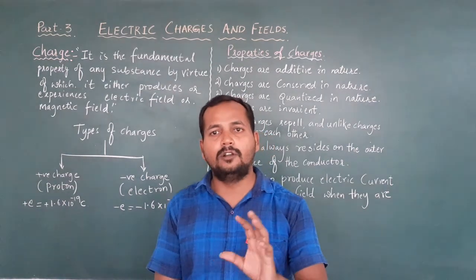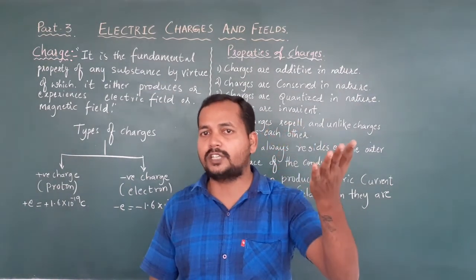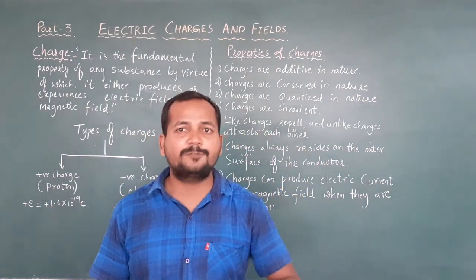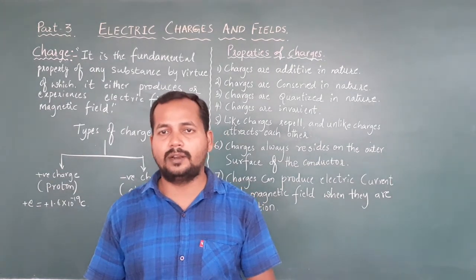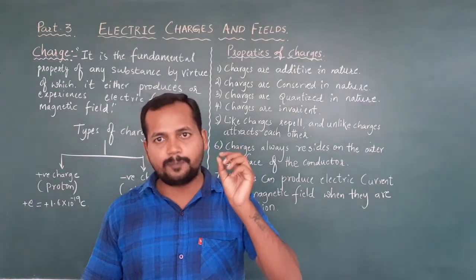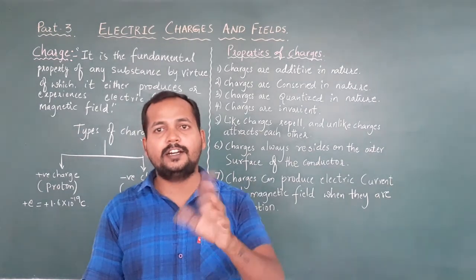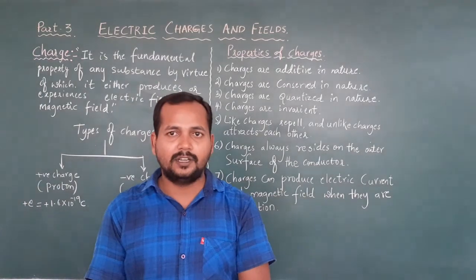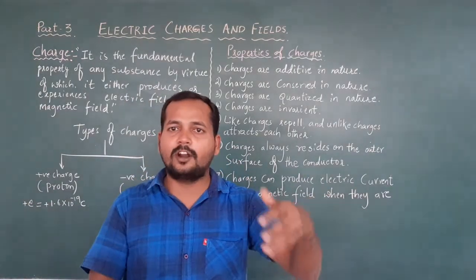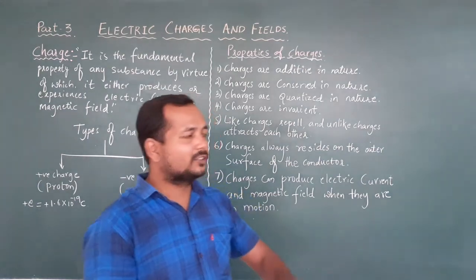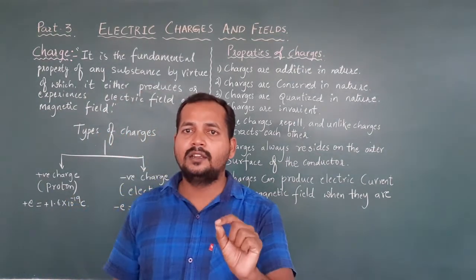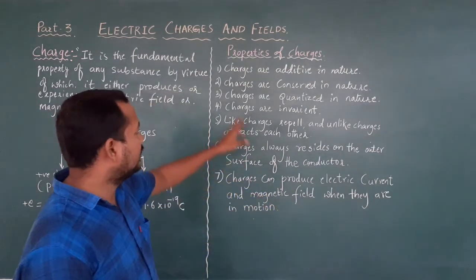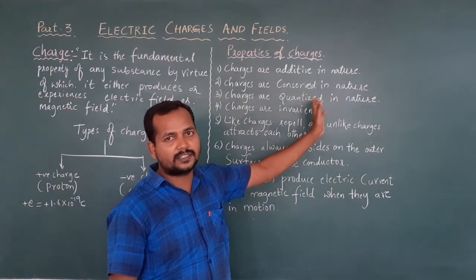They are available in full: 1 charge, 2 charge, 3 charge, 4 charge will be there. They are not available like 0.5 charge, half charge, or 3.5 charge. No, it is not available. It is like rupees: a 100 rupee note is available, and half of 100 rupee is 50. But if you cut a 100 rupee note into 2, it will not become a 50 rupee note. Like that, charges are available in integral multiples of a fundamental value of charge. That I will explain while explaining the quantization of charge, or quantized nature of charge.